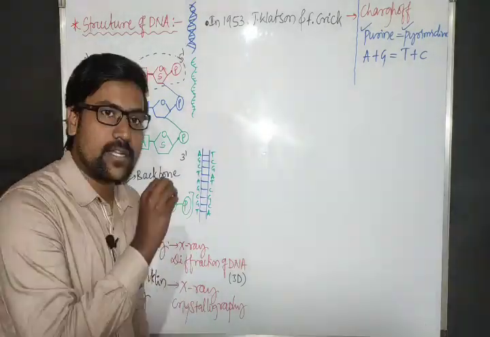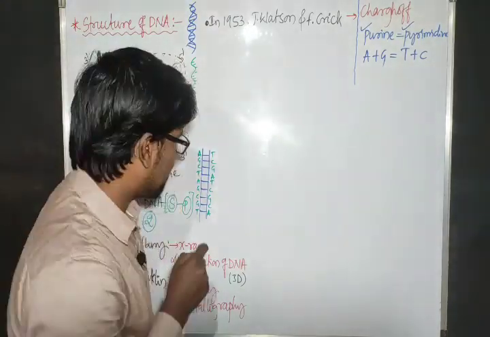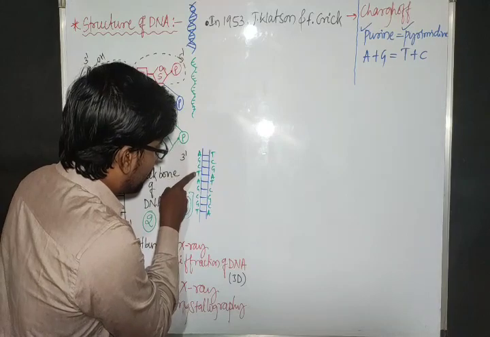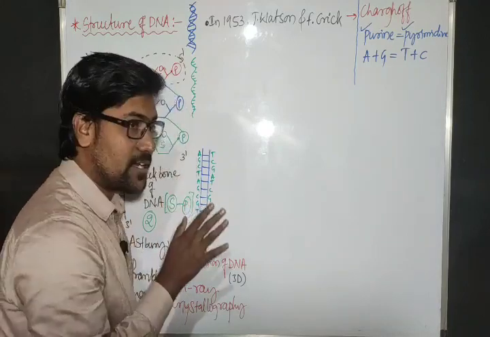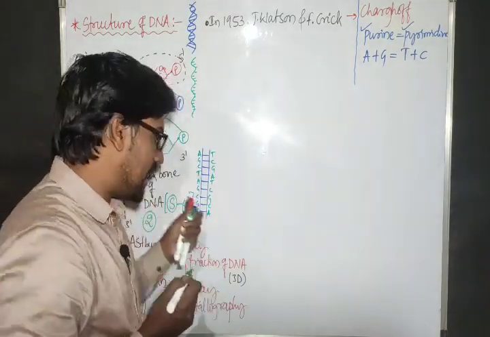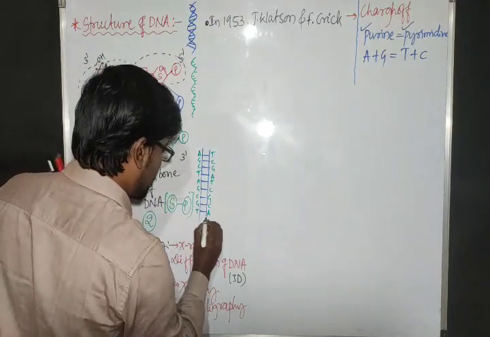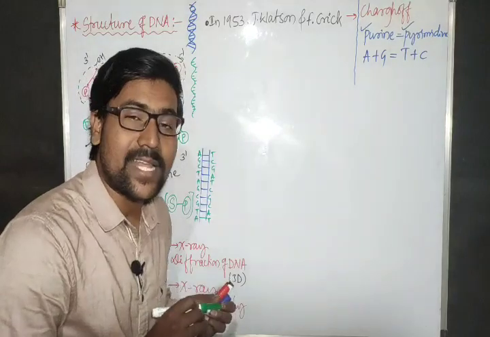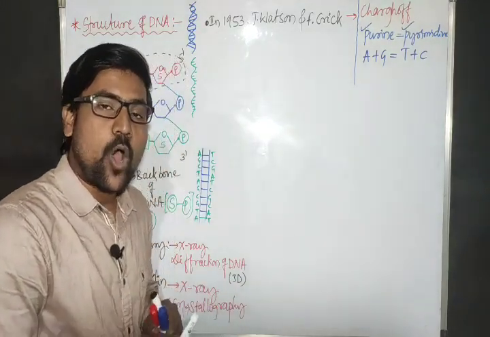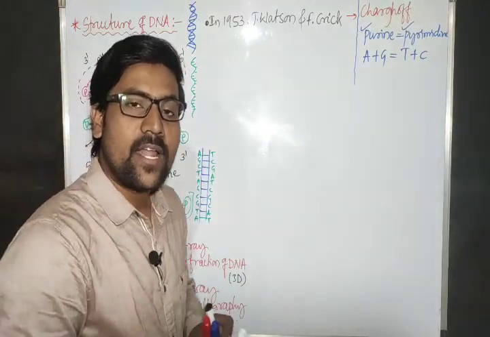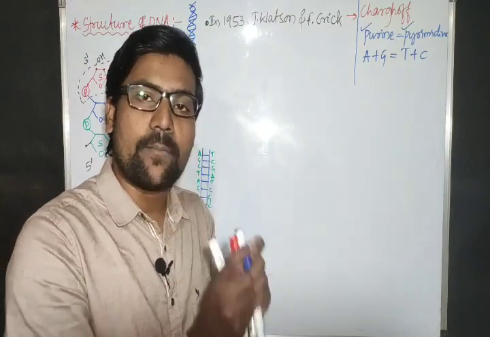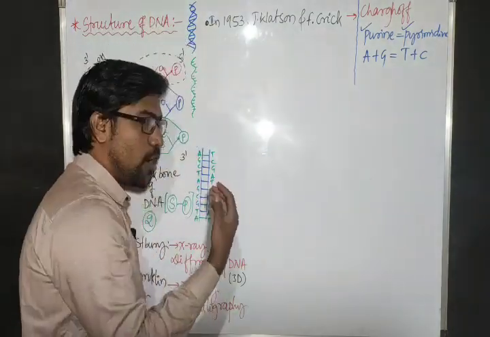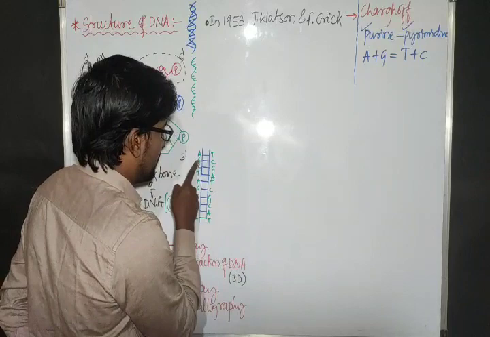Right? Now tell me how many base pairs are present here? 1, 2, 3, 4, 5, 6, 7, 8, 9. Total 9 base pairs. Okay, let me add one more base pair. Adenine, thymine. Total how many base pairs? 10 base pairs are present. Out of 10 base pairs, the number of purines is equal to the number of pyrimidines. So, how many purines are present here?